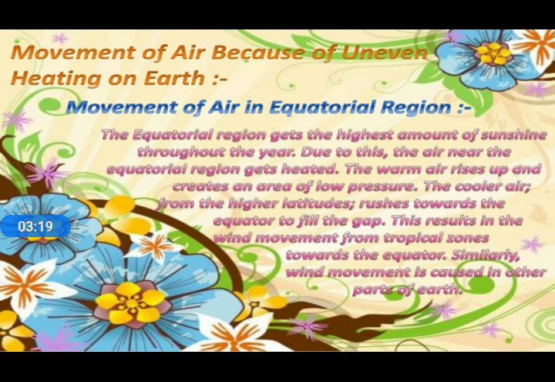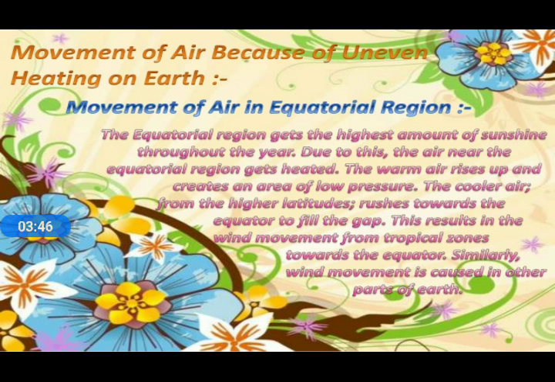And as we know, if the temperature of any region is high, then the air of that region rises up. That is also mentioned here: the warm air rises up and creates an area of low pressure. As I told you, if the temperature is rising, then the pressure becomes low.